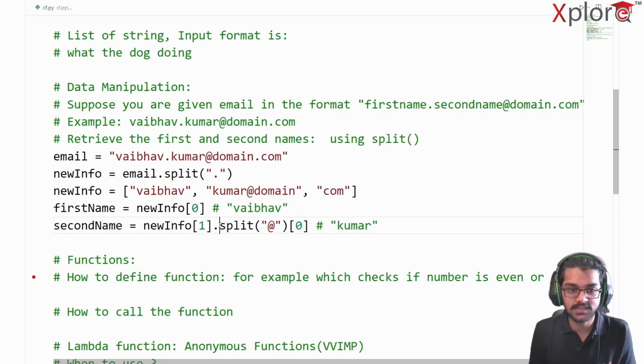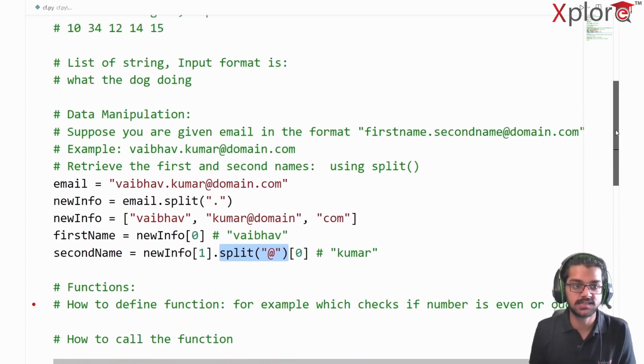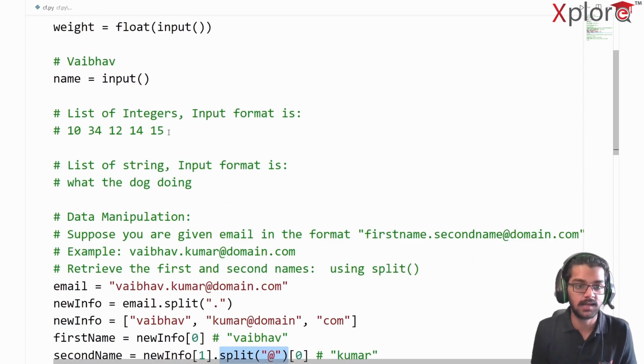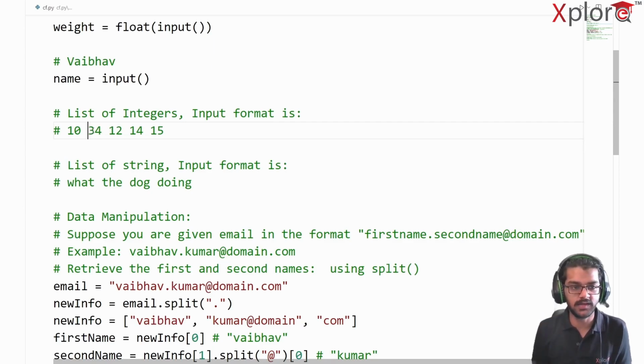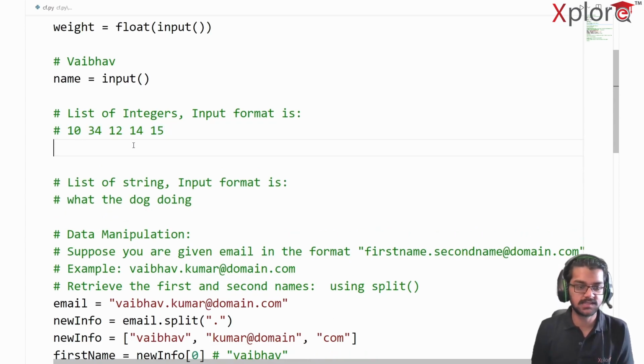Okay, now that you understand the split functionality, let's understand how you're going to take a list of integers with respect to that. Suppose the input format is this way, 10 space 34. Just notice here that there is a space here. It's not like 10 is there and then 34 is just next to it, because then I cannot differentiate between that, I can represent this as 1034. So now it's 10 space 34 space 12 space 14 space 15. That's pretty much it. You want to store this in the format of a list. Suppose my list name is L.